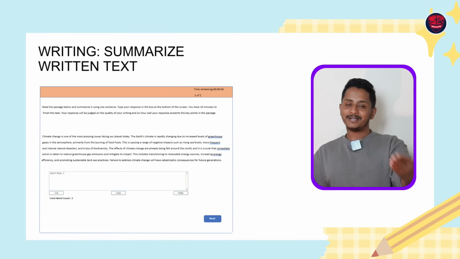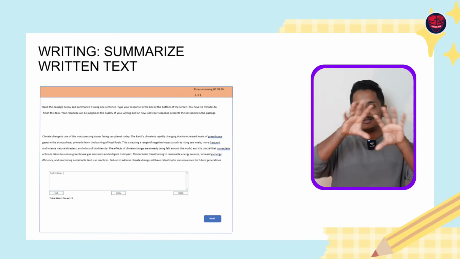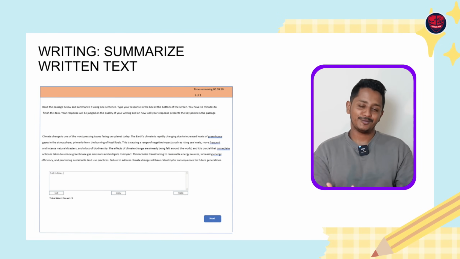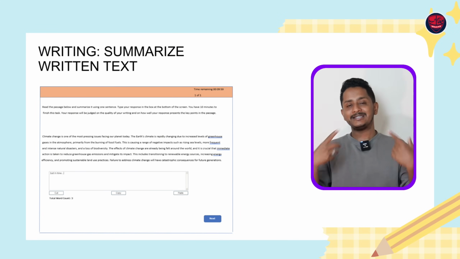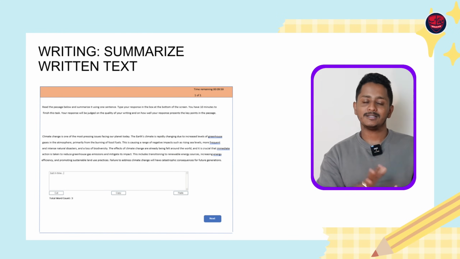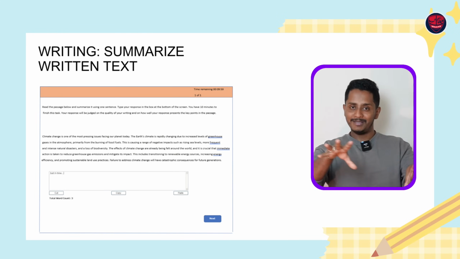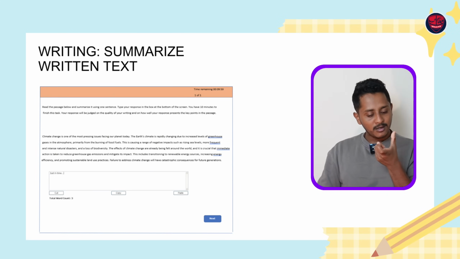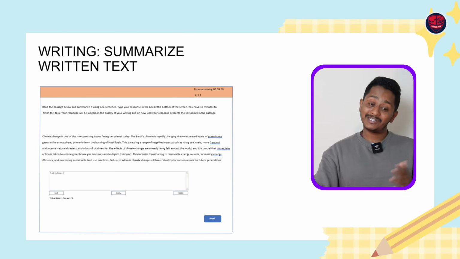Alright, so this is how summarize written text looks like in the exam. They're gonna give you a paragraph and there will be some box which is left for you to write. You have to summarize this entire paragraph in 1 sentence for PTE Academic, 1 or 2 sentences for PTE Core. Cut, copy, paste button is of not much use in the exam. There will be total word count displayed at the bottom, which comes in handy.